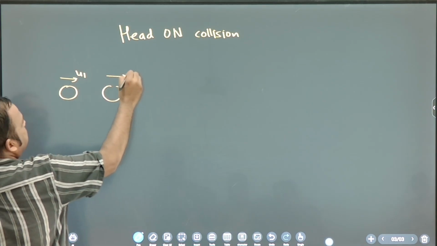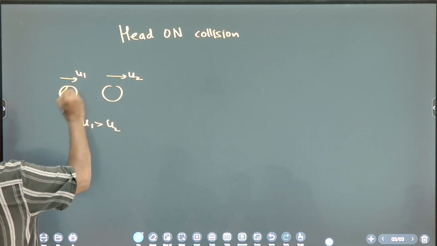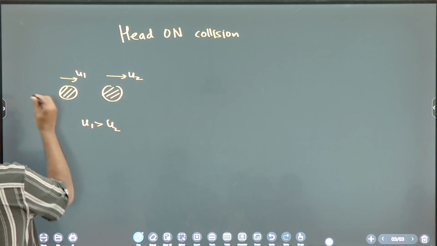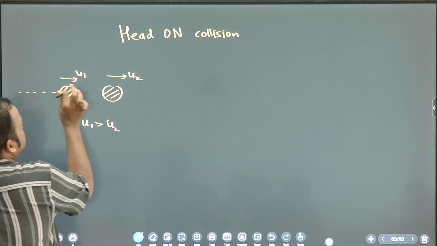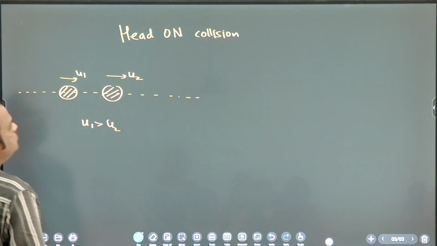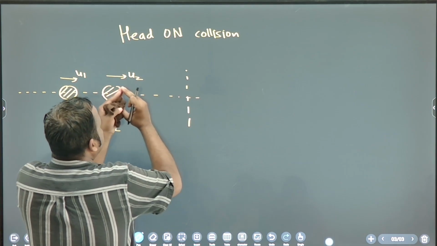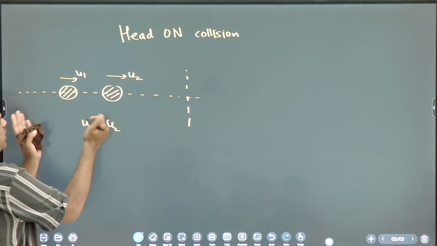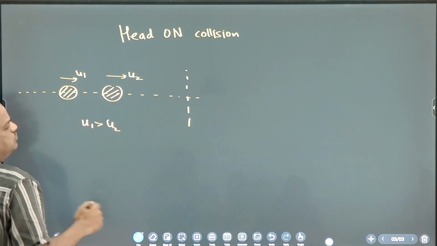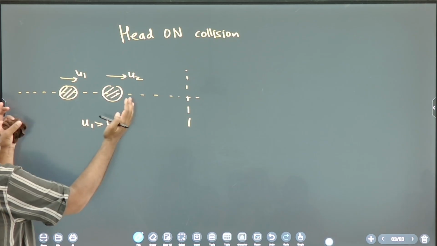u1 and u2. What is the velocity of the first object? u1. Second object? u2. So they will collide. What are they doing? They are approaching or they are going away. Which is greater, u1 or u2? u1. So it is like this.